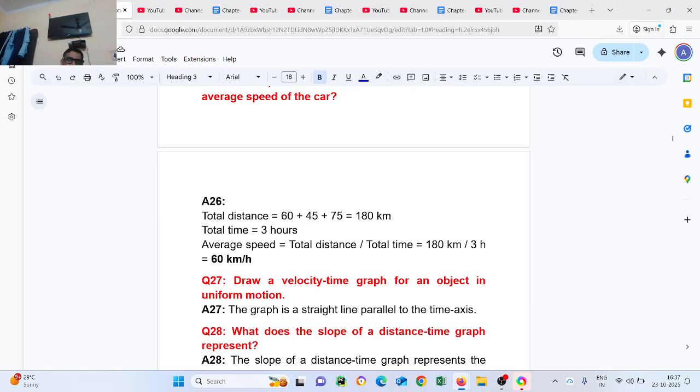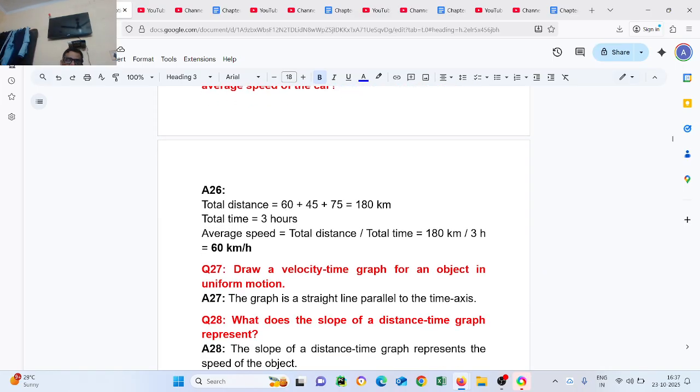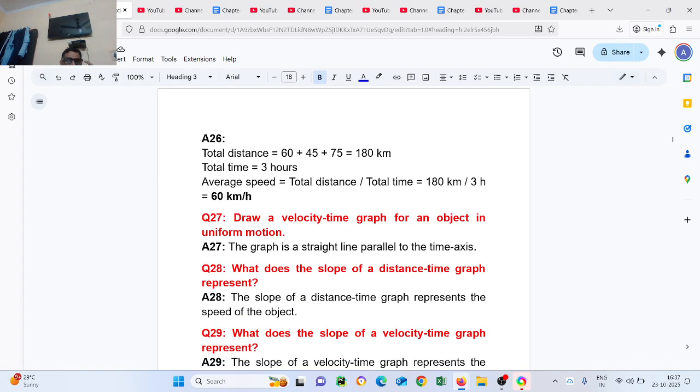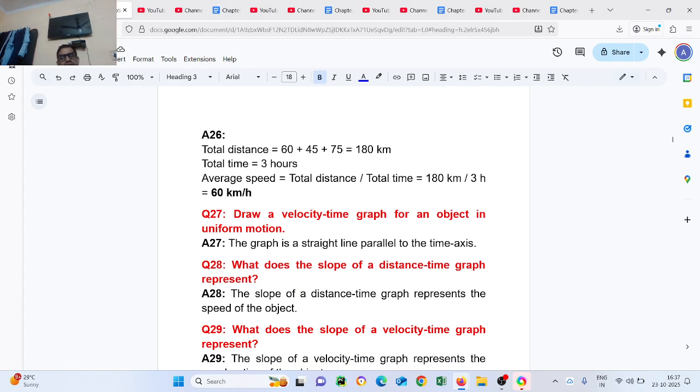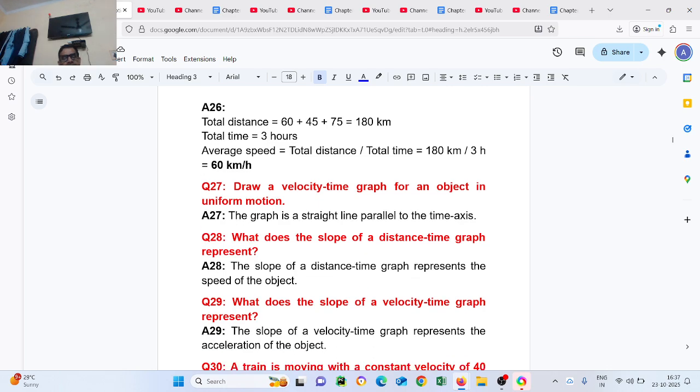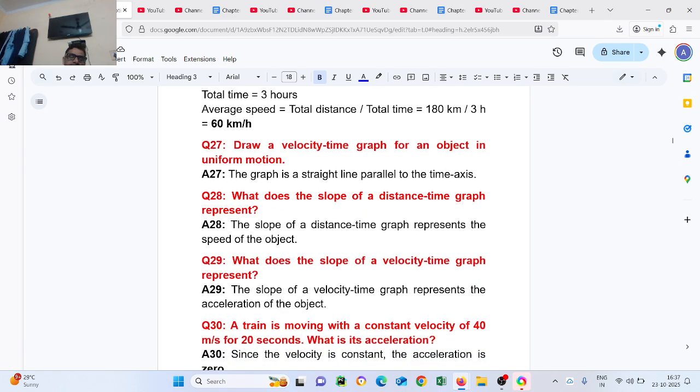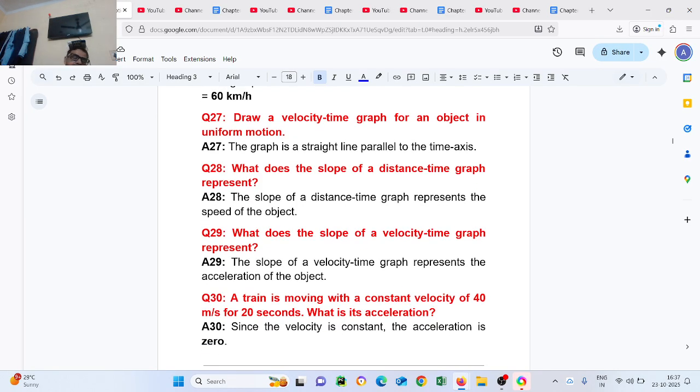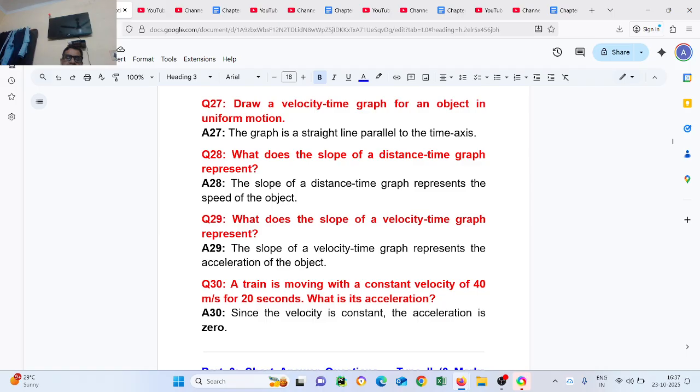Question number 27. Draw a velocity time graph for an object in uniform motion. The graph is a straight line parallel to the time axis. Question number 28. What does the slope of a distance time graph represent? The slope of a distance time graph represents the speed of the object. Question number 29. What does the slope of a velocity time graph represent? Answer. The slope of a velocity time graph represents the acceleration of the object. Question number 30. A train is moving with a constant velocity of 40 meters per second. What is the acceleration? Answer: since the velocity is constant, the acceleration is 0.